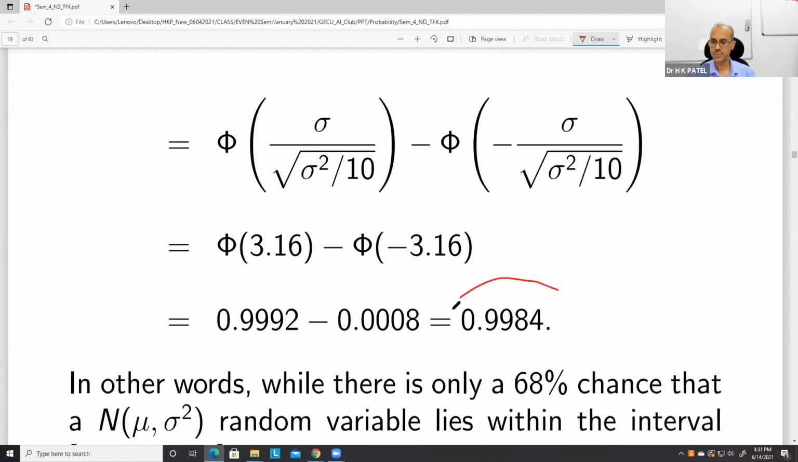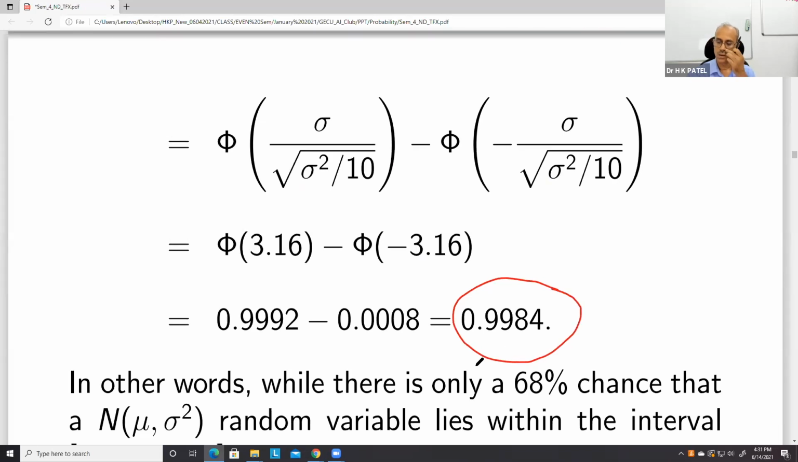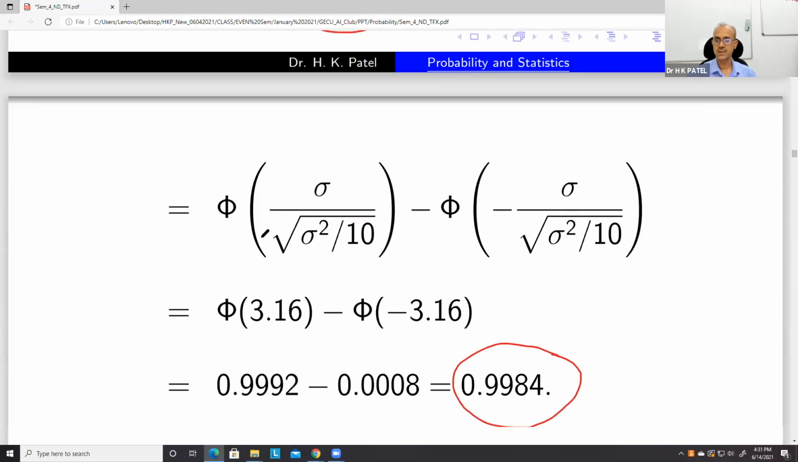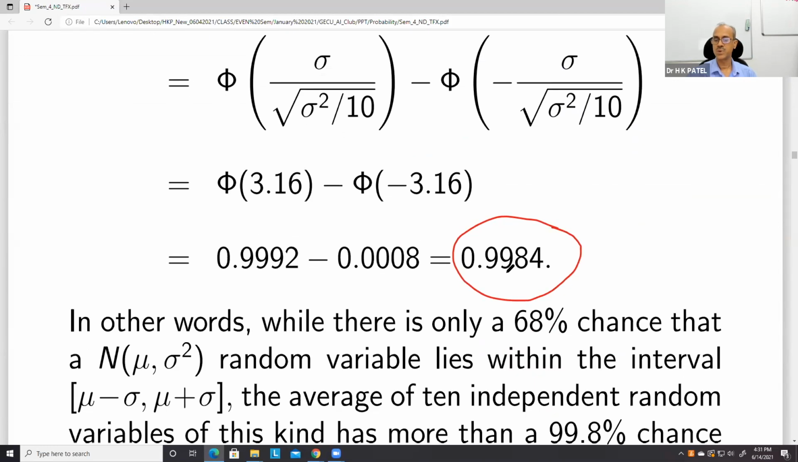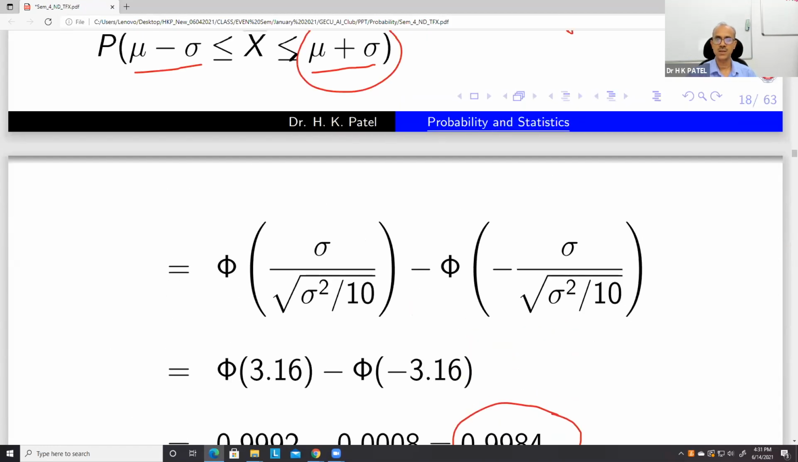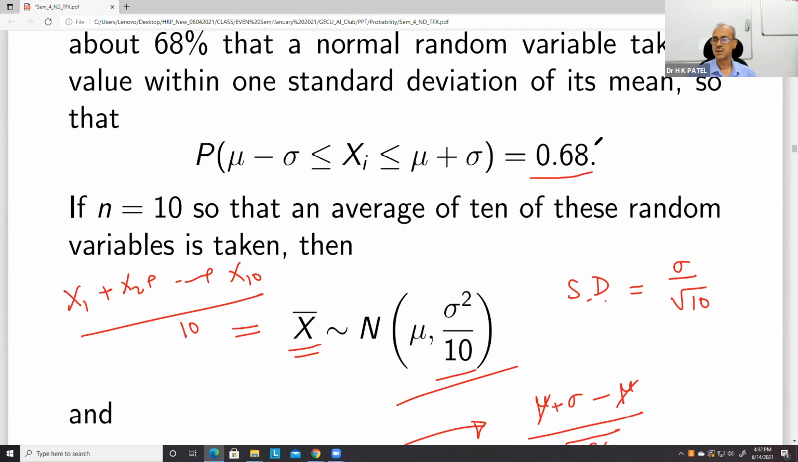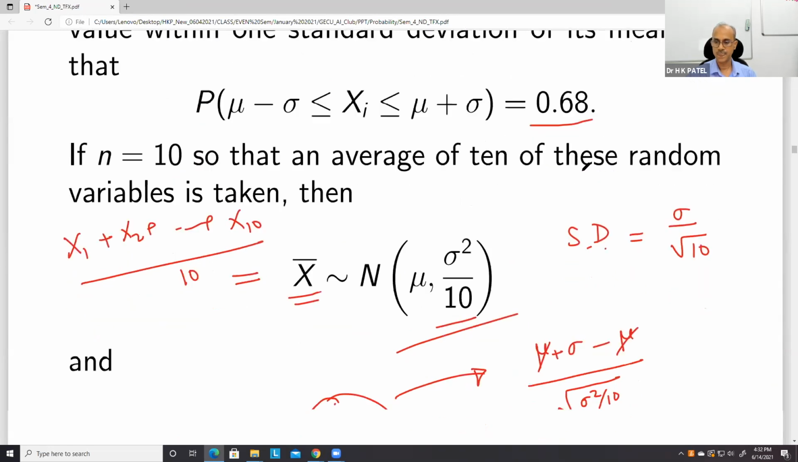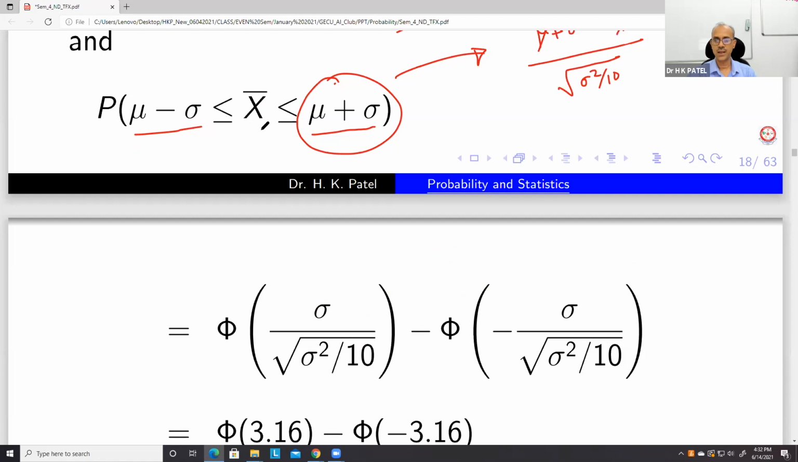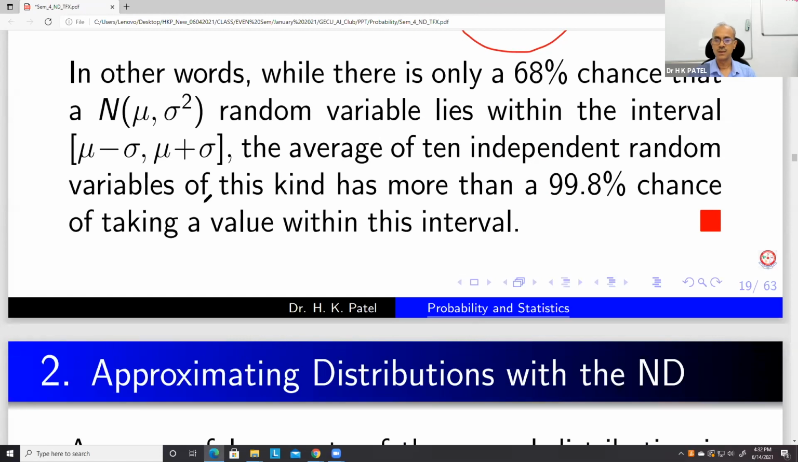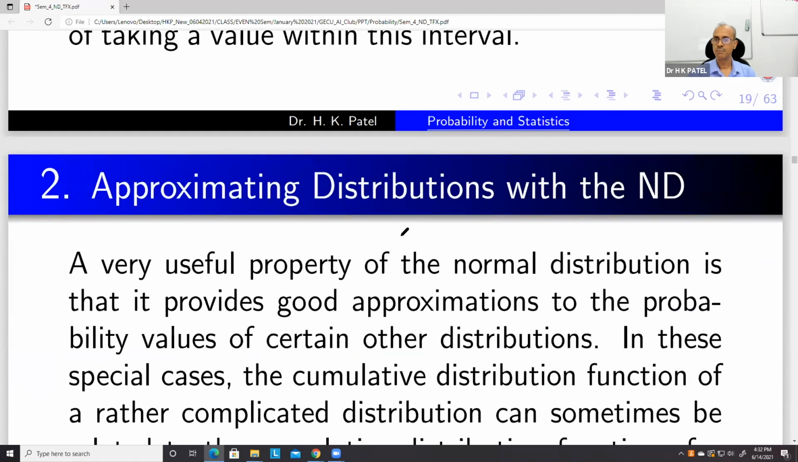So you can see that we get the probability 0.9984. So x bar has in fact more than 99% chance that it lies between mu minus sigma and mu plus sigma, while an individual x has a chance of 68%. So you can see that if you take the average, the probability increases in the same interval.